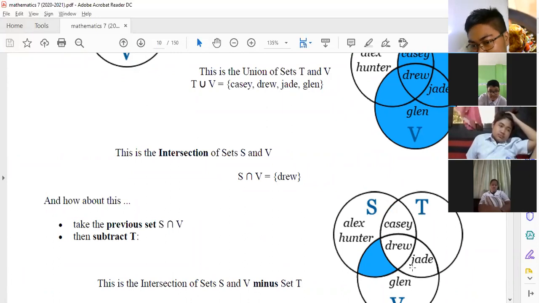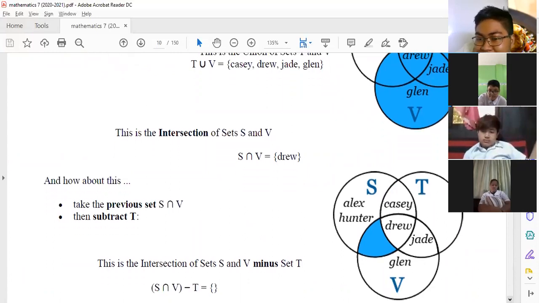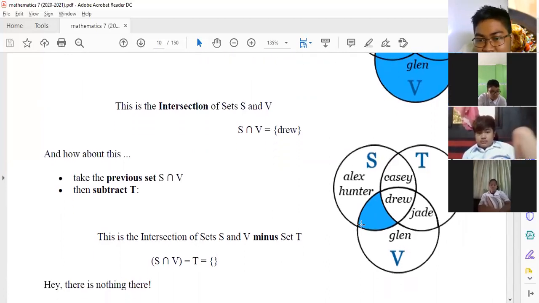Tanggalin mo lang si letter T ngayon. Pero kasama pa rin naman si Casey and Drew, di ba? Pero wala kasing, ayan, space. So as you can see, take the intersection of sets S and V, then subtract T, wala nang matitira.